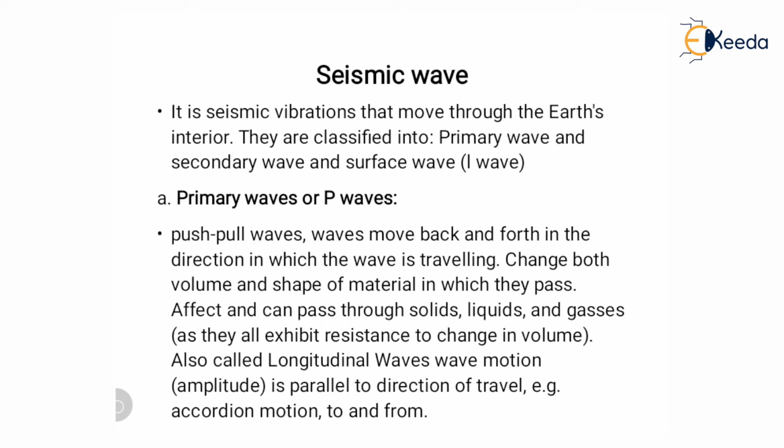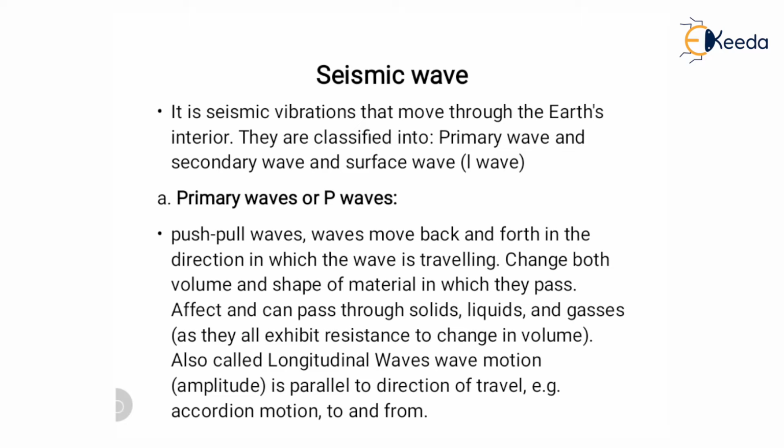in which primary wave and secondary wave move internally, and surface wave moves along the surface, and it causes more destruction on the surface. So whatever effect of earthquake we have seen on the earth crust is totally because of the impact of surface wave, also called L wave.